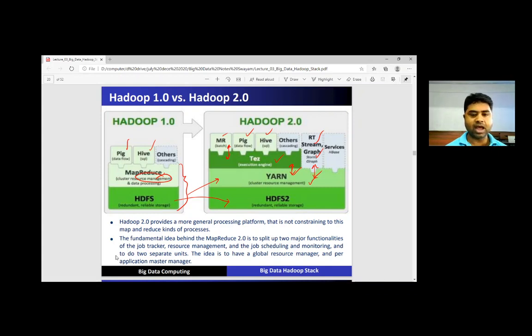The fundamental idea behind MapReduce 2.0 is to split up two major functionalities of the job tracker, resource management and job scheduling and monitoring, into two separate units. The idea is to have a global resource manager and a per-application master manager.